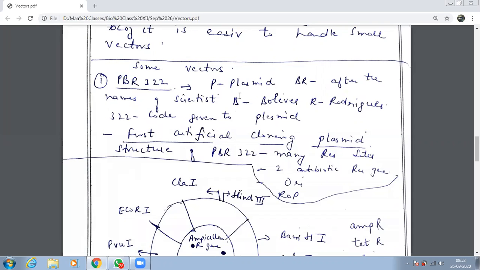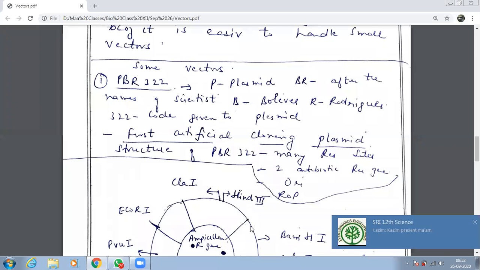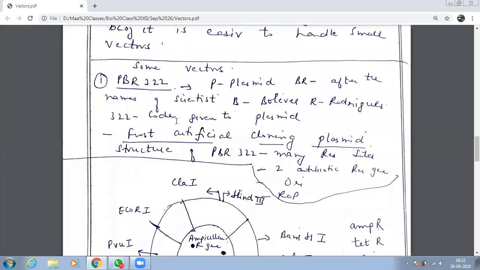रोमन में हम उनको लिखते हैं जब एंडोन्यूक्लियसेस के नाम देते हैं. See this, I have used this over here. 1, 2, 3, ये रोमन में चलेगा. This shows the sequence of discovery, like Hind 2, Hind 1. जो पहले discover हुआ वो 1, जो बाद में हुआ वो 2. This shows sequence. And ये जो है, this is the code which is given to the plasmid.